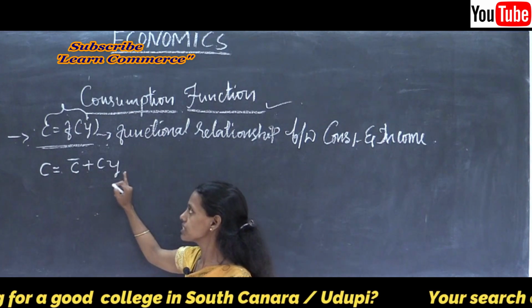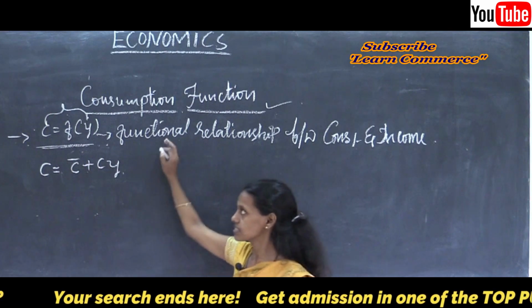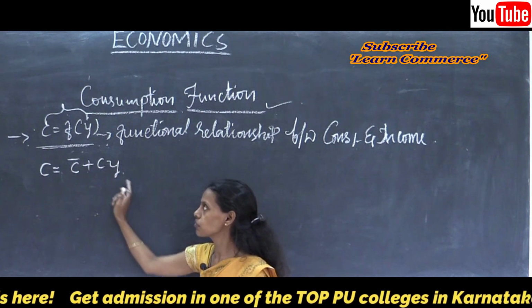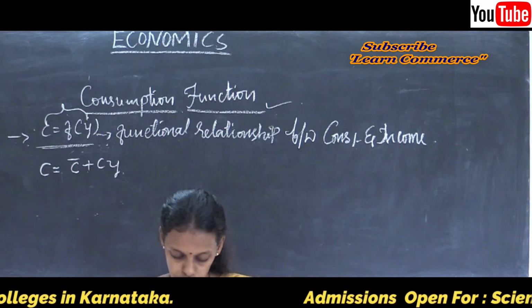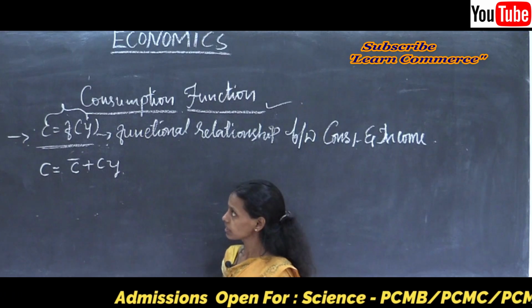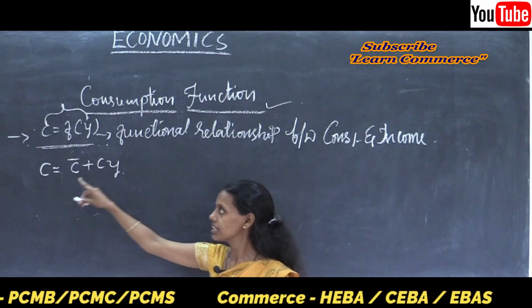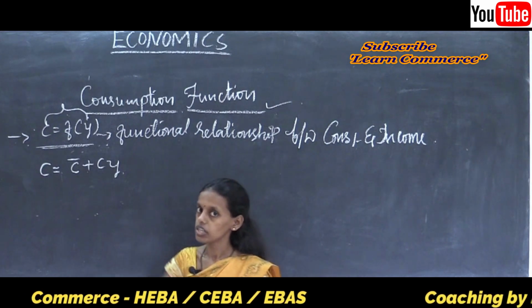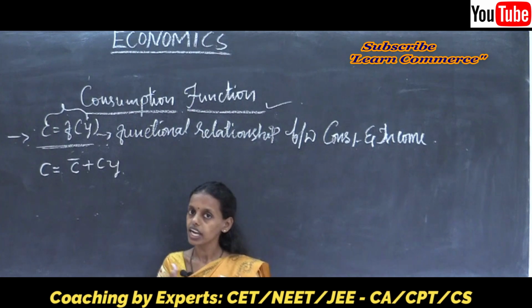Autonomous consumption plus induced consumption together are called consumption. Thus consumption is a function of both autonomous consumption and induced consumption. C bar is the intercept of the consumption, cY is the induced consumption, and c is the slope. This equation is fully explained with the help of a diagram.